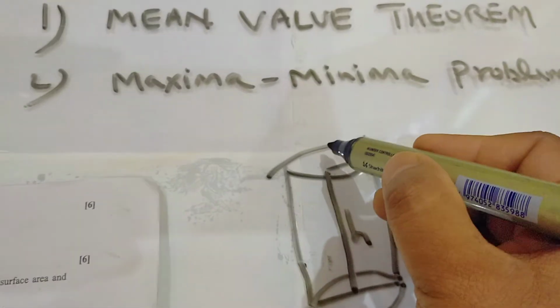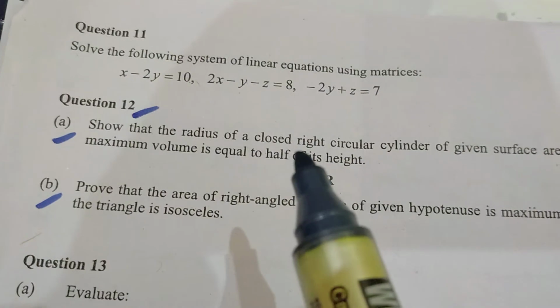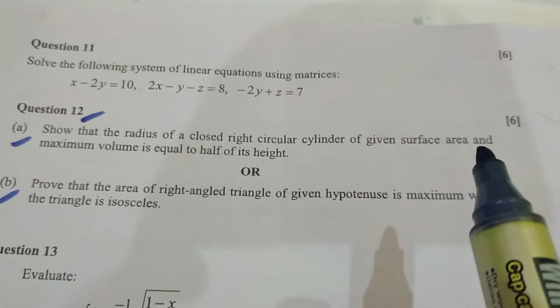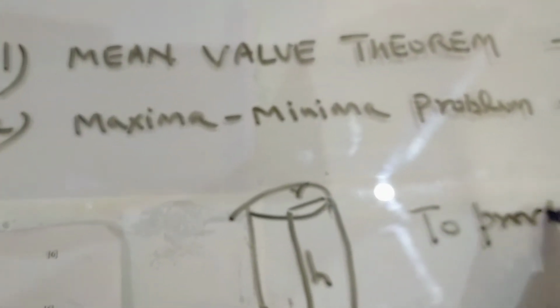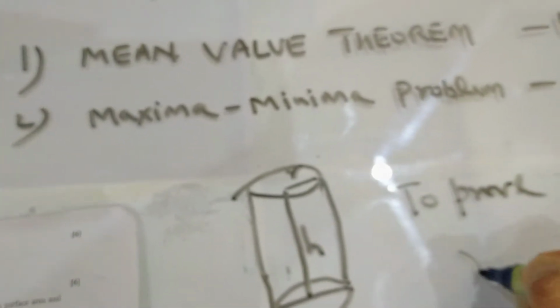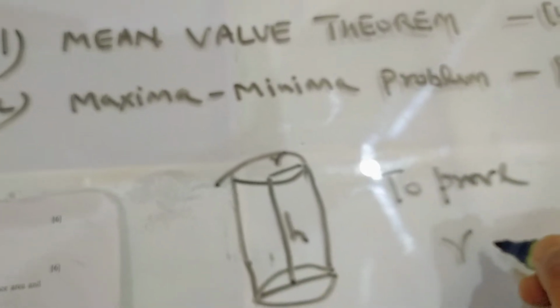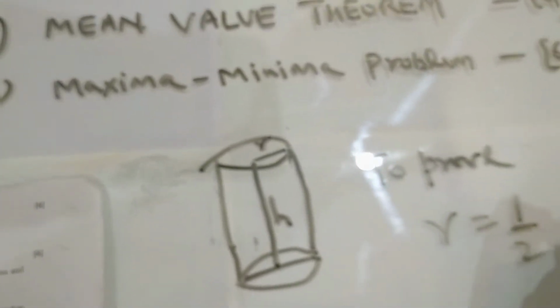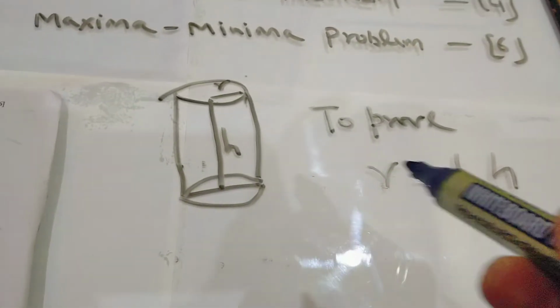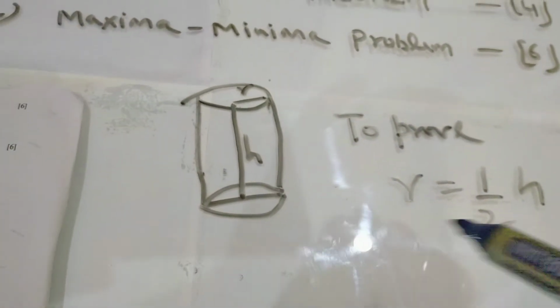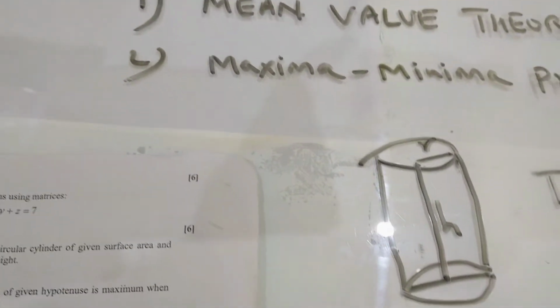So we have to prove that the radius is equal to half of its height. This is what we have to prove, and what is given is the surface area.